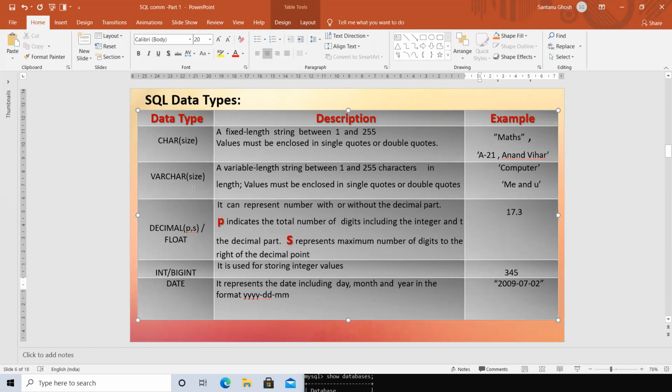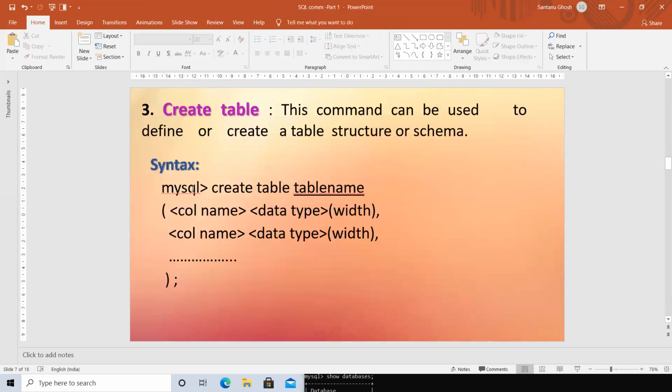So that is how we are understanding this. In the next class, we start by creating the table where we specify the column name and the type of the data with the width. I'll take up the confusion you're having about decimal.